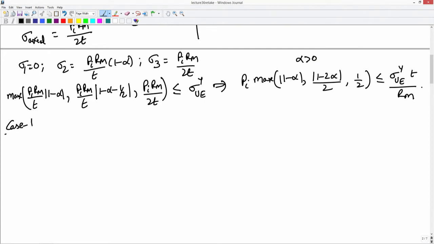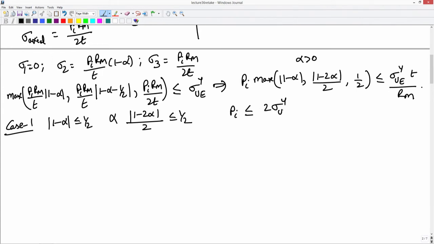Case 1, we want 1 minus absolute value of 1 minus alpha to be lesser than or equal to half, and absolute value of 1 minus 2 alpha by 2 also must be lesser than half, in which case the maximum value would be half, and hence pi must be lesser than or equal to 2 times sigma y u e T by Rm.